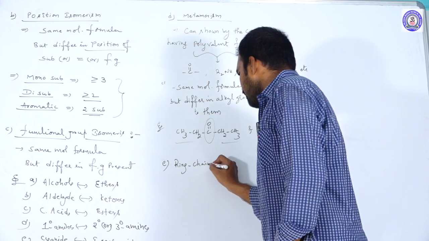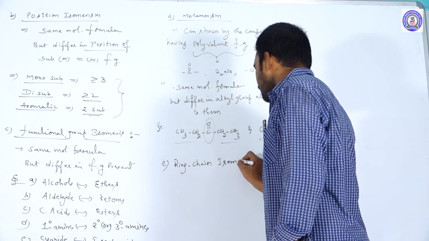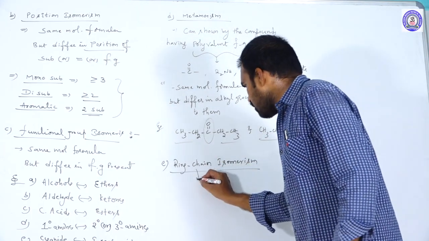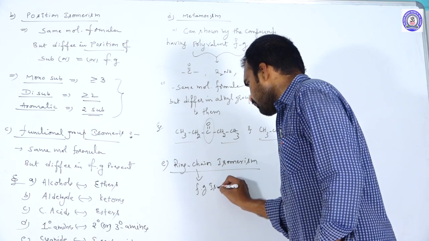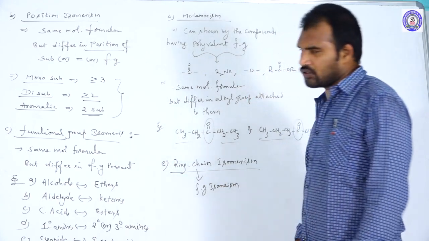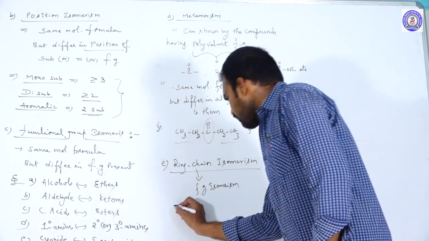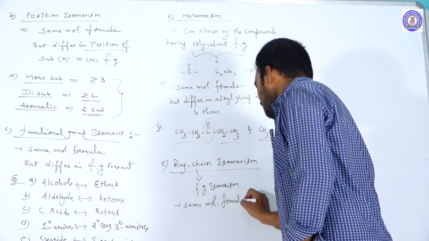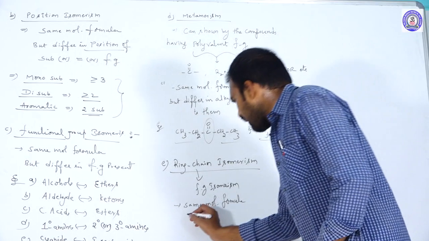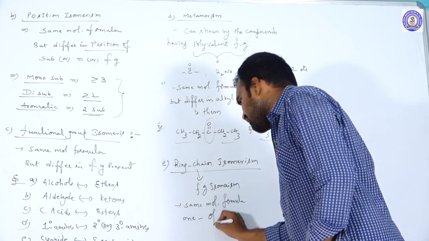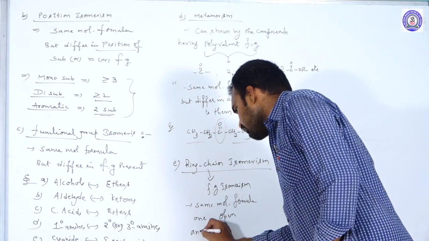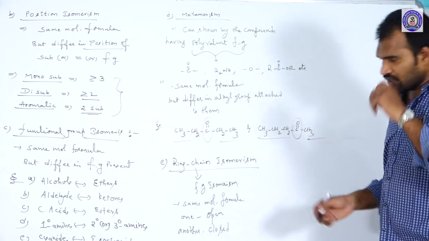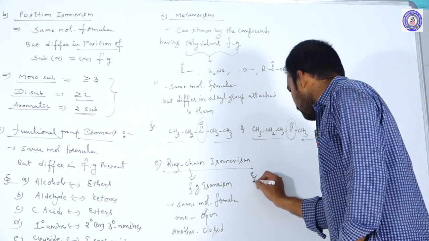Next category is ring chain isomerism. Ring chain isomerism is also one type of functional group isomerism only. In that, these isomers have the same molecular formula, but one is open chain and another one is closed chain. And those isomers we call as what? Ring chain isomers.